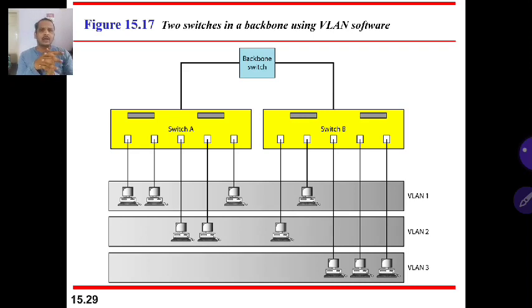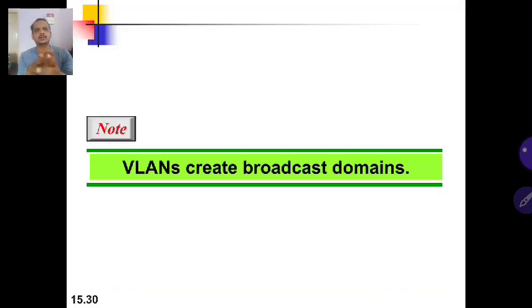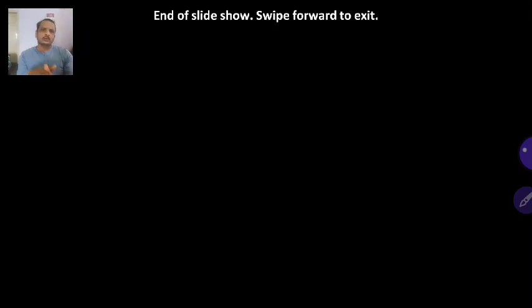They are given a user ID and password, depending on which network they form. For a group of people in different branches working on a project, IDs are given, and they use those IDs to form a virtual LAN to work on the project. So a VLAN creates broadcast domains. This is what relates to connecting LANs.